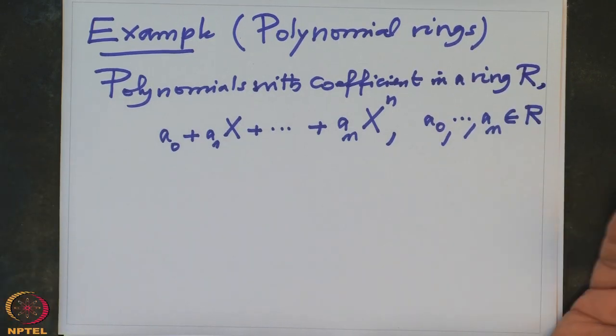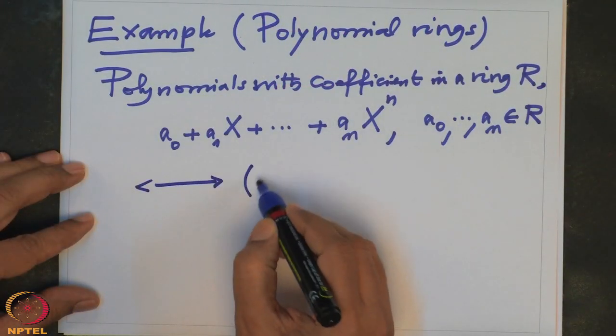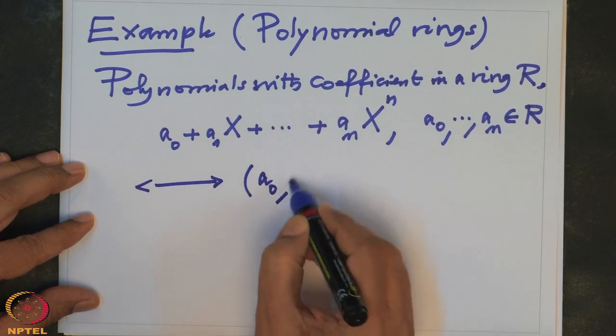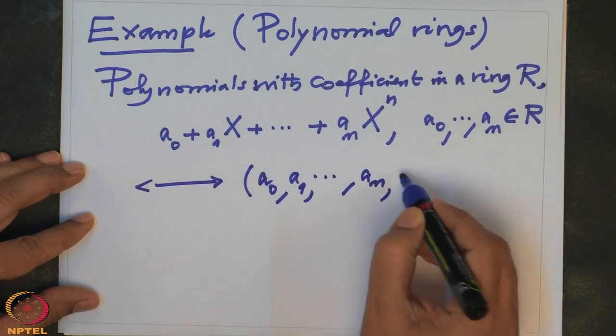Now one may ask, what does one mean by expression? One easy way to think about them is, if you know the coefficients, you know the polynomial, but you should know the coefficients and their positions, which coefficient goes where. So instead of this expression, think about a tuple a0, a1, ..., an, and so on.